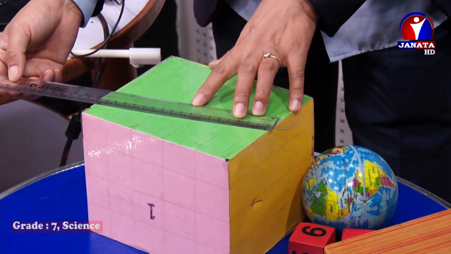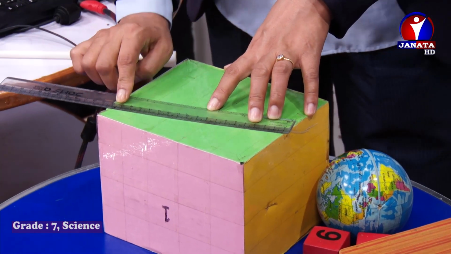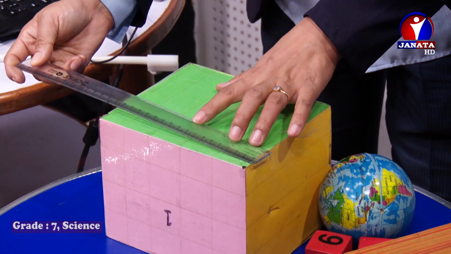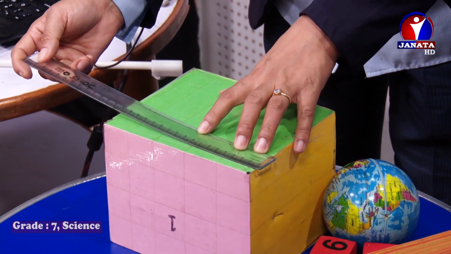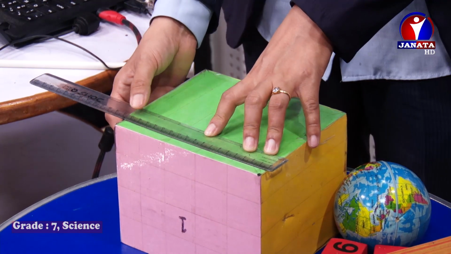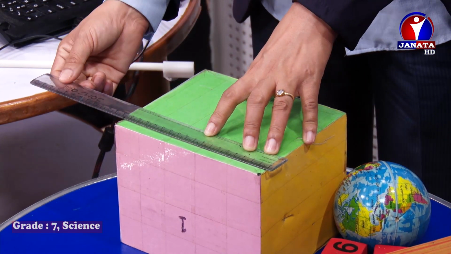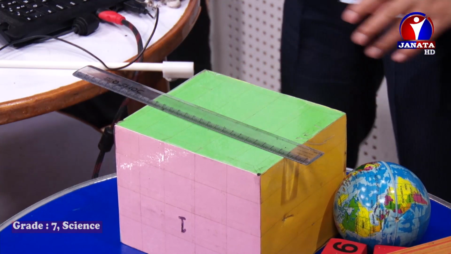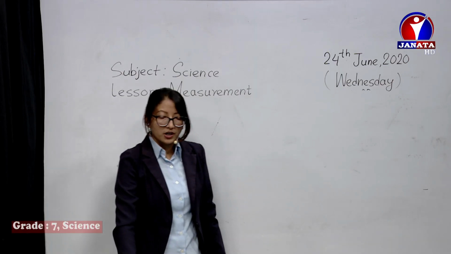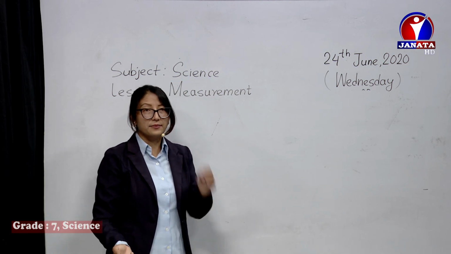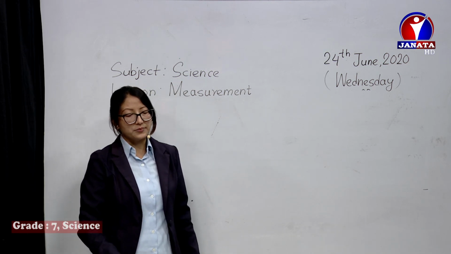If I keep it like this, it might be 18.5 centimeters. So this is an incorrect way of measuring length. The position of the scale and the object to be measured should be kept perfectly straight, so that we can have the exact measurement of the length. So these are the errors that might occur while measuring the length of an object.